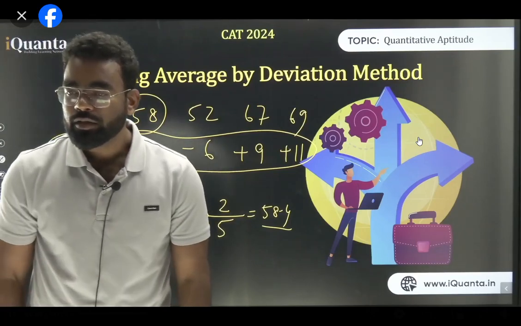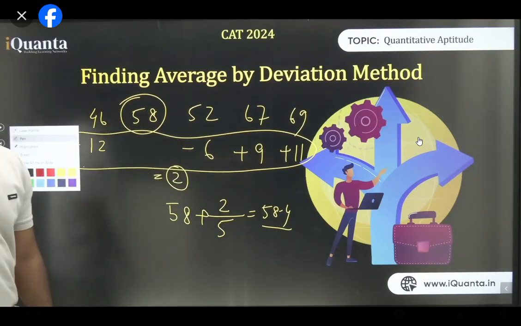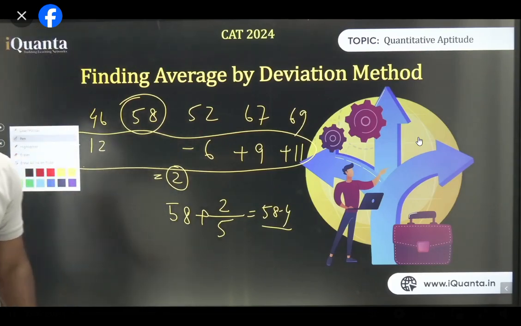Am I clear? No, the number can be even also. I can give you another example. I hope you understand this. Mid value is a very simple way to do this.